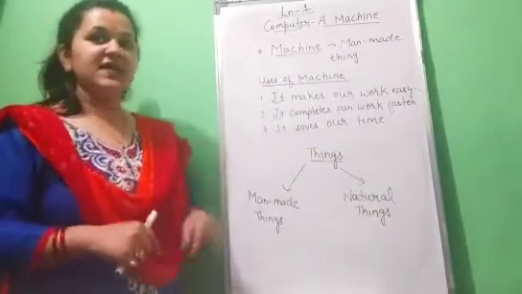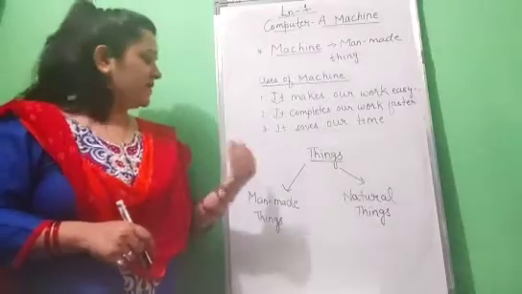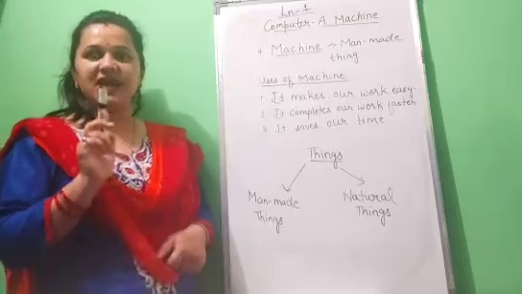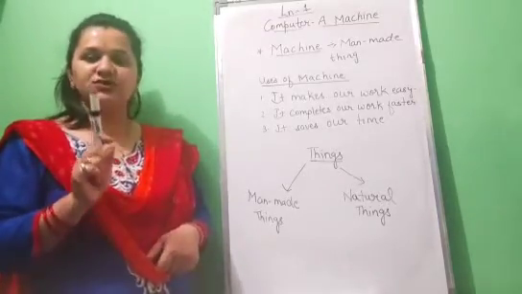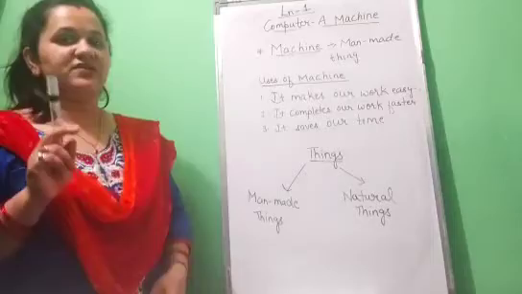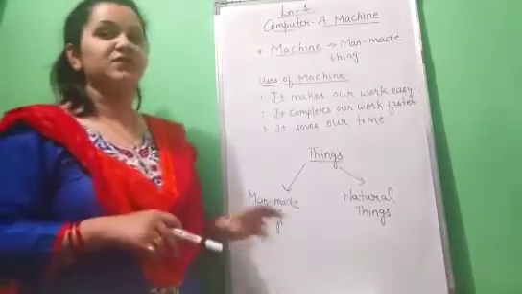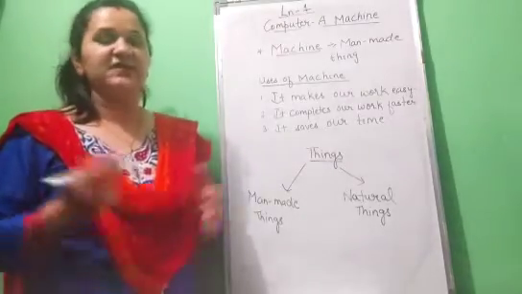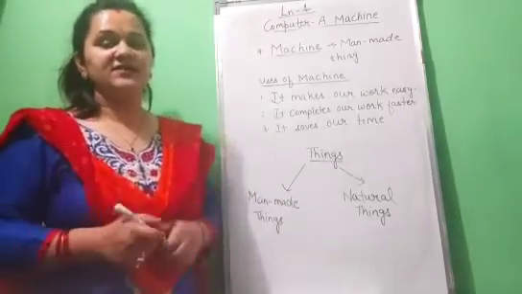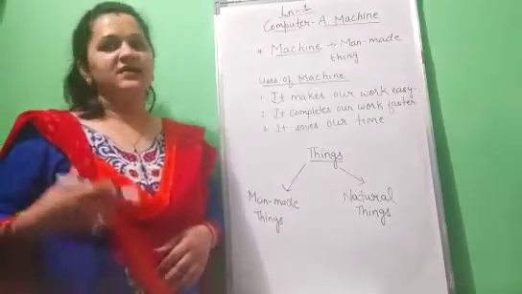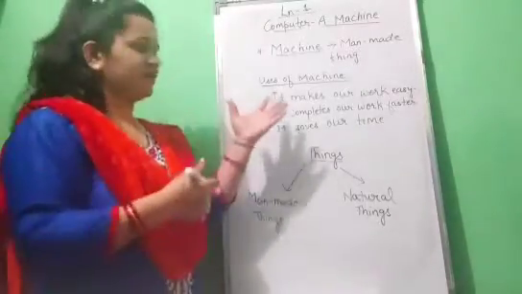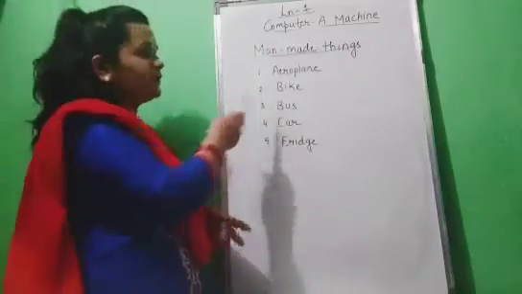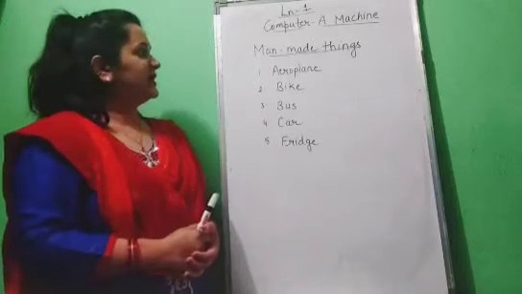But first give me some examples of man-made things. You all must have studied about the man-made things. I asked you to watch the video carefully. In my previous video I told you the examples of man-made things. Now just recall them. Give me some examples. So now I am giving you some examples of man-made things for a quick revision. Children, here are a few examples of man-made things.